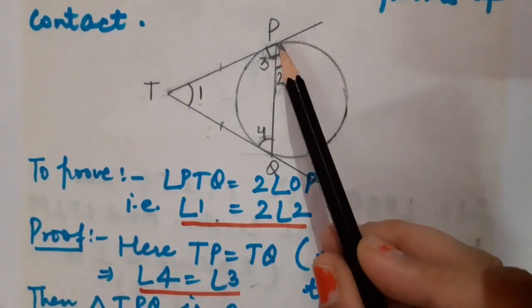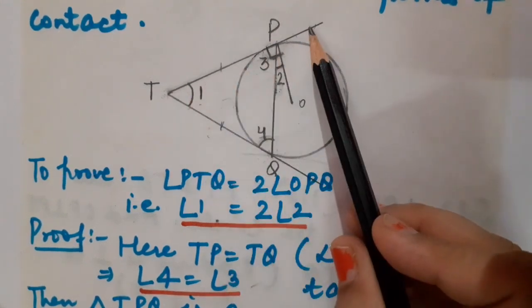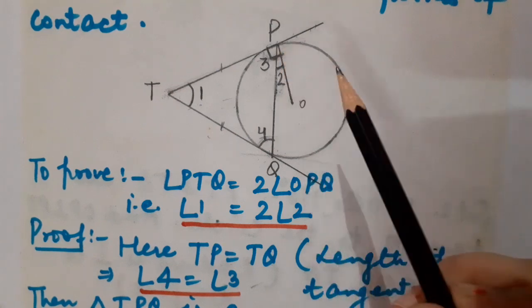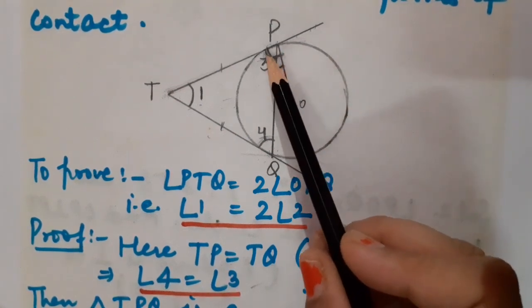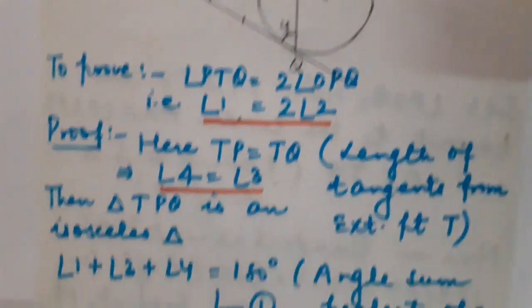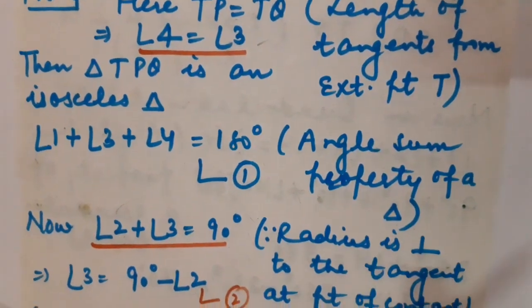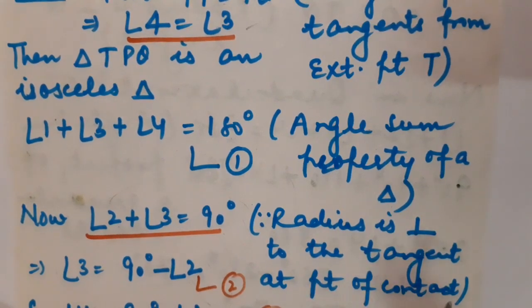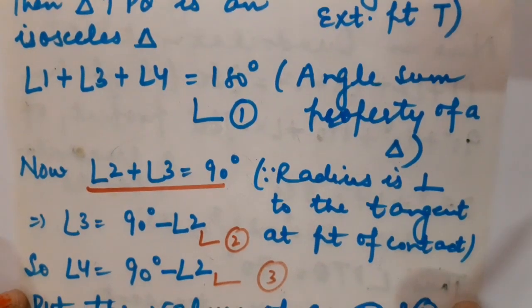Okay. Now just tell me, is OP perpendicular on TP? Of course, because OP is radius and TP is tangent. We know that radius is perpendicular to the tangent at the point of contact. So what can we say? That angle 2 plus 3 must be equal to 90 degree. Have a look. Angle 2 plus 3 must be equal to 90 degree. Reason? Because radius is perpendicular to the tangent at the point of contact.